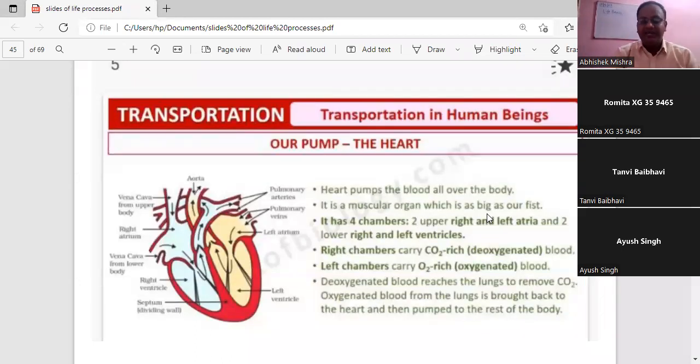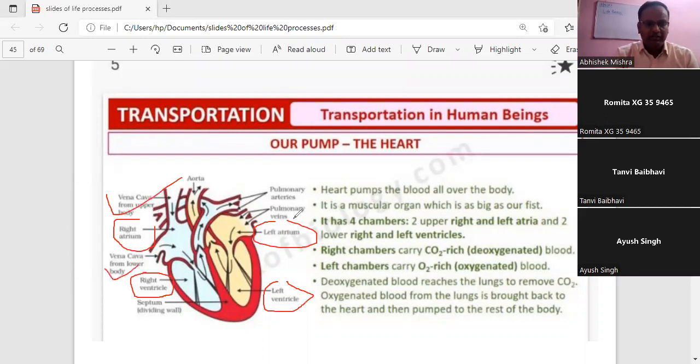How many chambers does it have? Human has 4 chambers. And what are the names of these 4 chambers? Left atrium, left ventricle, right atrium, and right ventricle.